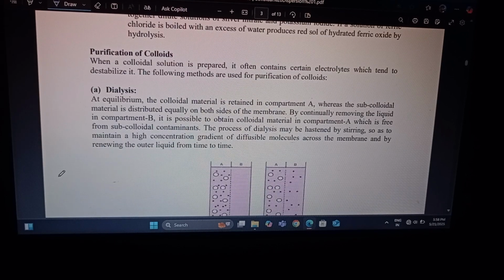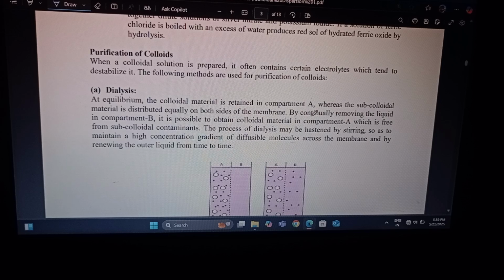Purification of colloids. When a colloid solution is prepared, it often contains certain electrolytes which tend to destabilize it. The following methods are used for the purification of colloids. First of all, dialysis. At equilibrium, the colloidal material is retained in compartment A, whereas the subcolloidal material is distributed equally on both sides.